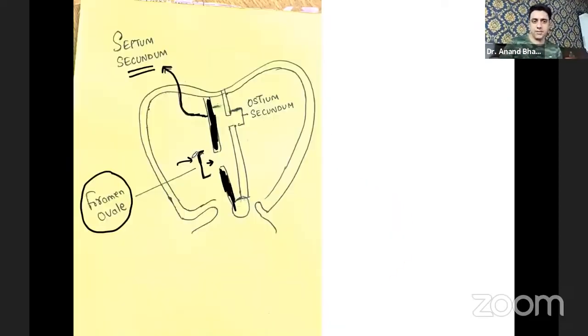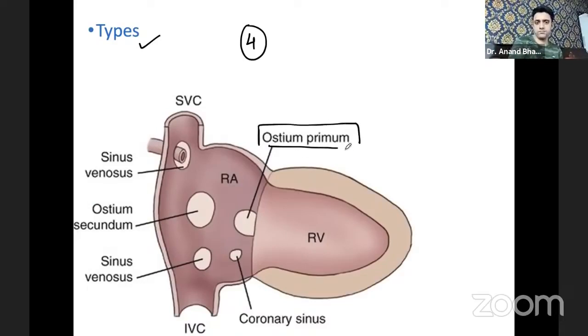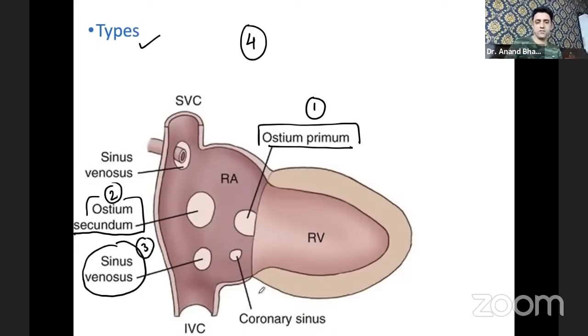Now coming to the next part, there are various types of atrial septal defect. There are four types. Number one is ostium primum, number two is ostium secundum, number three is sinus venosus, and number four is coronary sinus.